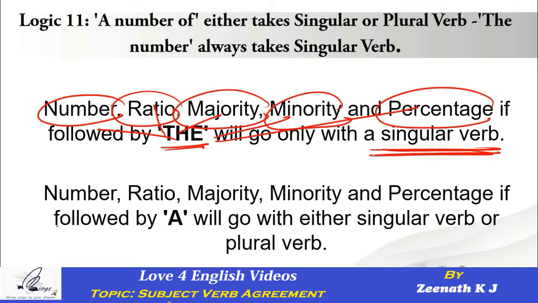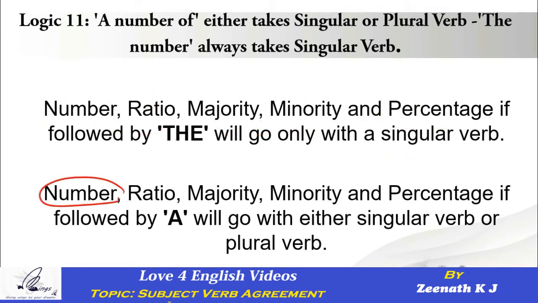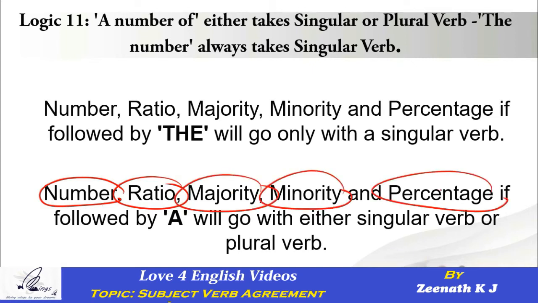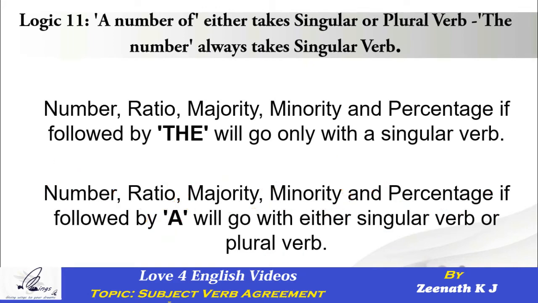What does the second one say? It says, if the same words number, ratio, majority, minority, percentage are preceded by a, so this time it is not the number, it is a number, a ratio, a majority, a minority, a percentage, then the verb could be either singular or plural. Now the question is, on what basis? How do we decide that? Let's learn the same now.